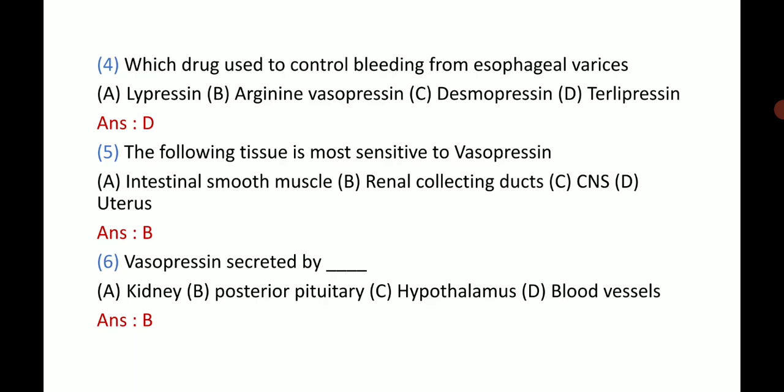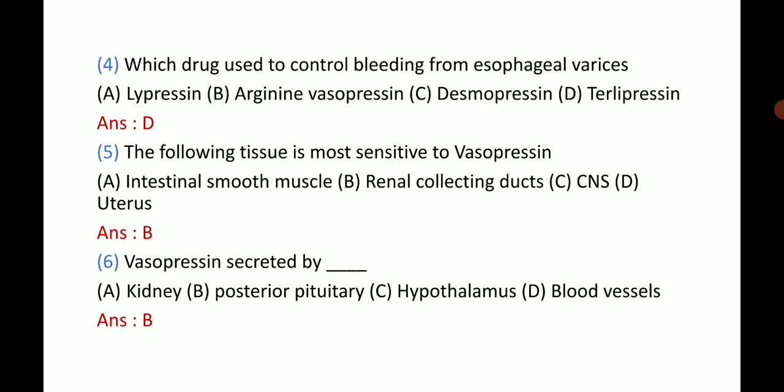Terlipressin, because it stops the bleeding by constricting the mesenteric blood vessels and reducing the blood flow, allowing clot formation. Fifth, the following tissue is the most sensitive to vasopressin: A, intestinal smooth muscle, B, renal collecting duct, C, CNS, D, uterus. The answer is B.